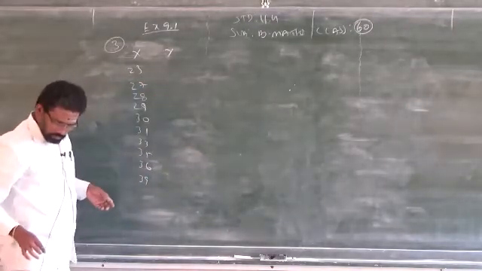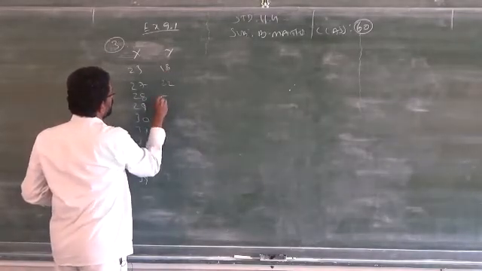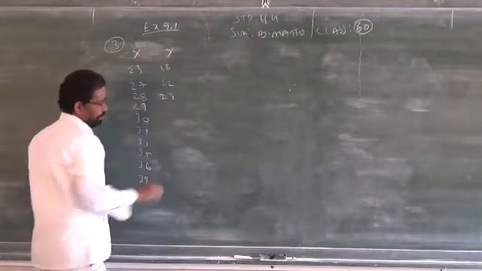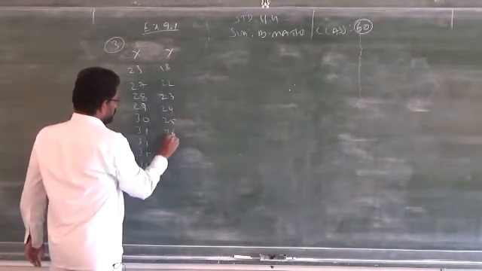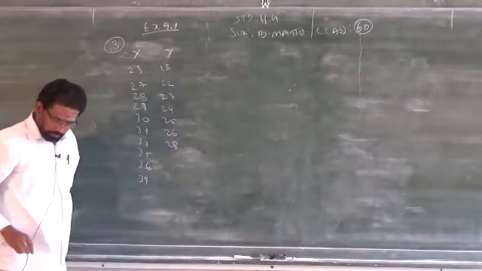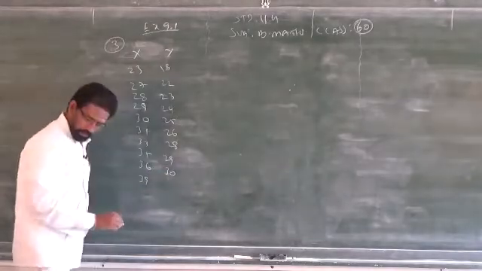Under Y: 18, 22, 23, 24, 25, 26, 28, 29, 30, 32.